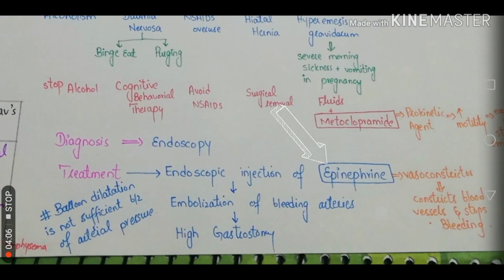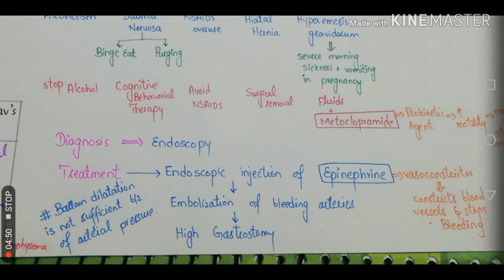Now, epinephrine is a vasoconstrictor drug. It will cause constriction of the blood vessels and it will stop the bleeding. Epinephrine is also used during surgery to create a bloodless surgical field. If in one patient this treatment plan has failed, we can progress to another step, that is embolization of the bleeding arteries as in high gastrostomy.